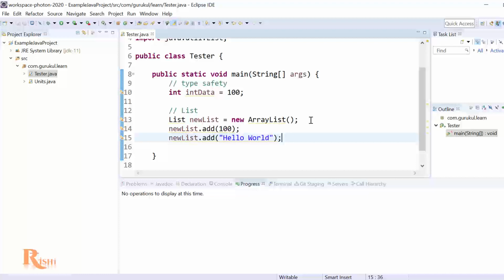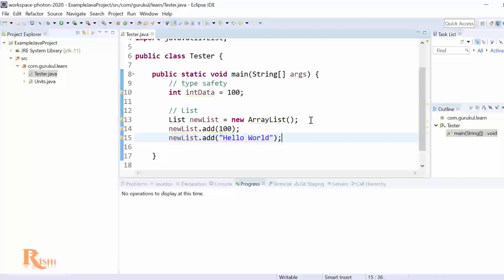So the thing is, Java understands that if you are consolidating some objects in a list, you need to have type safety. That means the type of object should be safe, that if you are entering integers, it should be an integer list. If you are creating customers, then it should be a customers list, or string, then string list. But how do we do that? So we can achieve that with the help of generics.